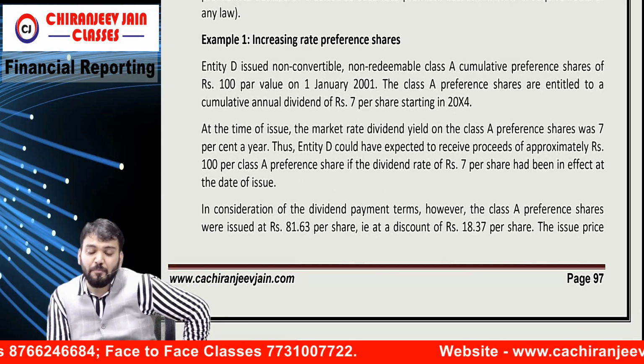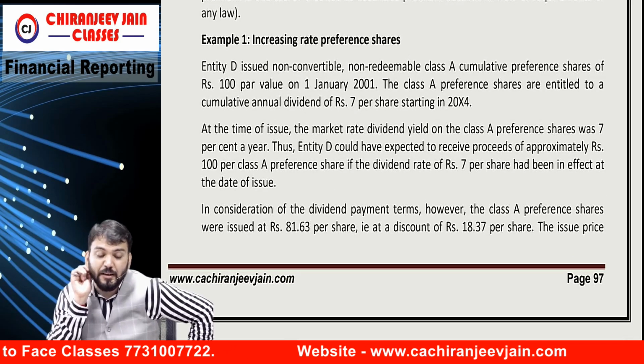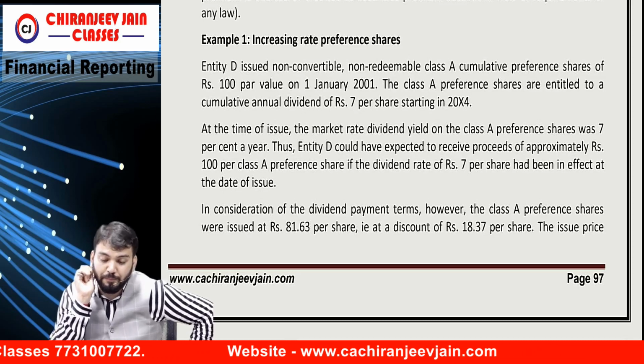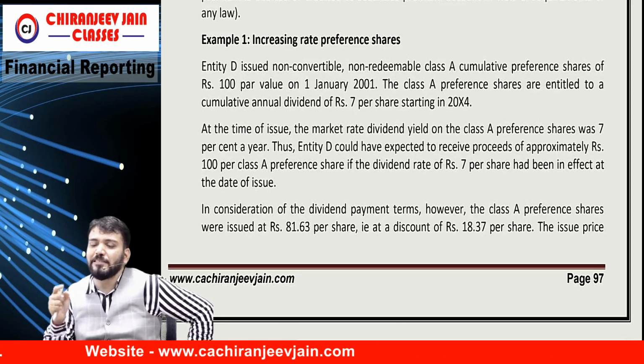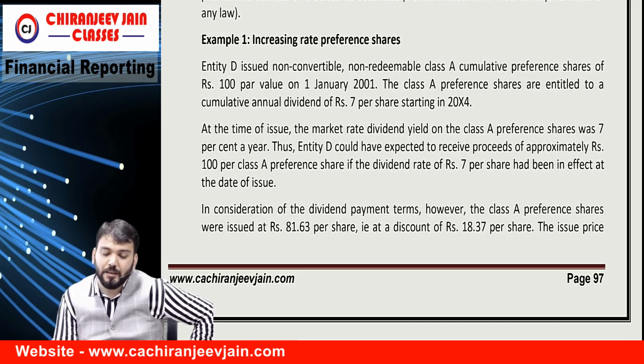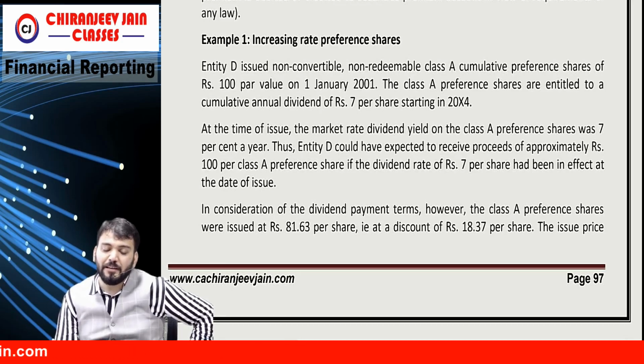At the time of issue, the market rate of dividend yield on the Class A preferences was 7% per year. Means the market rate of interest was 7%.